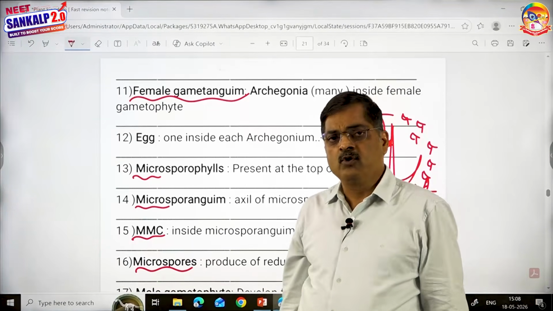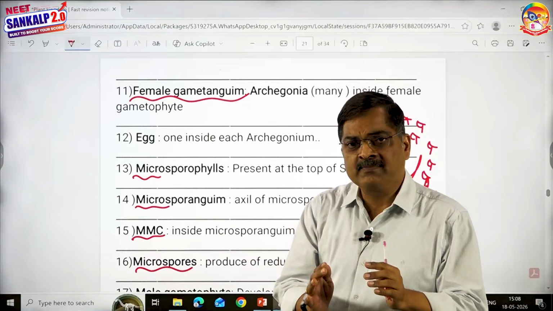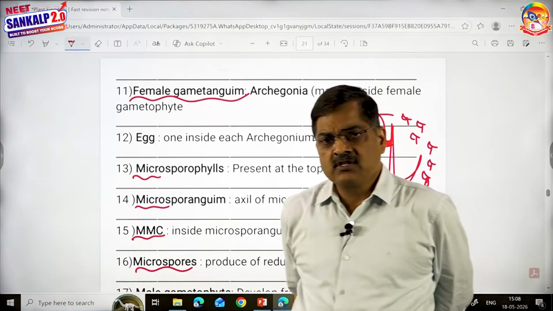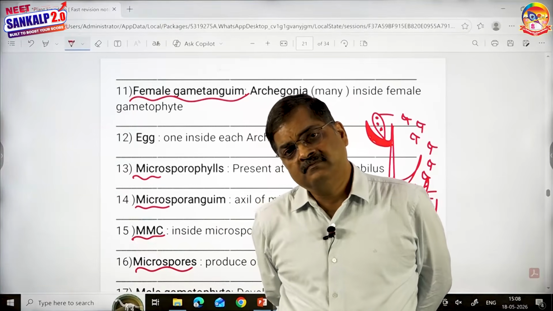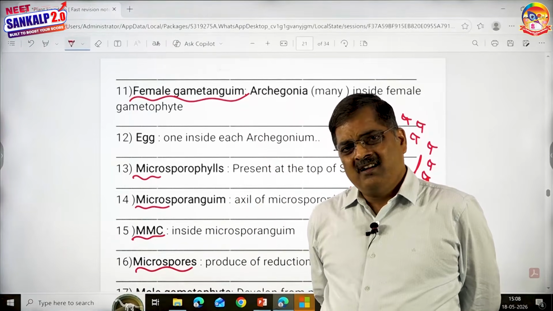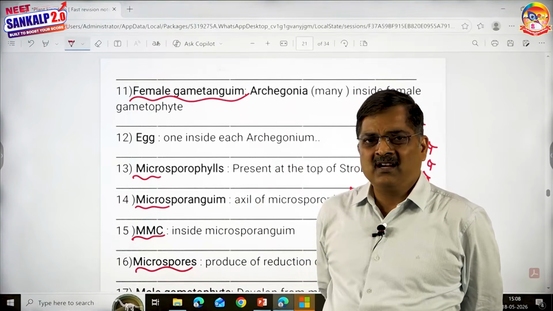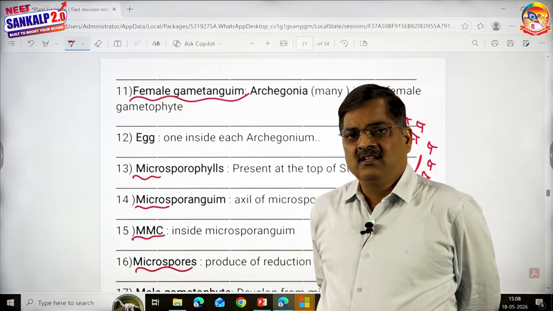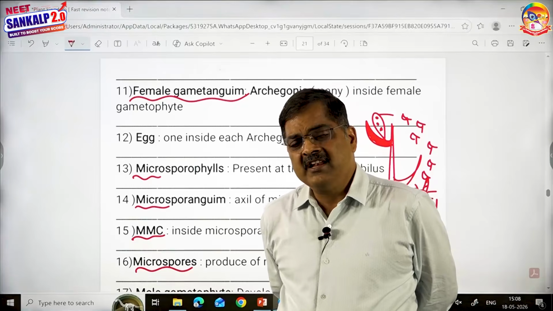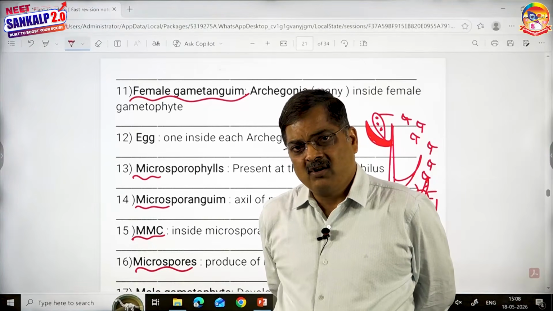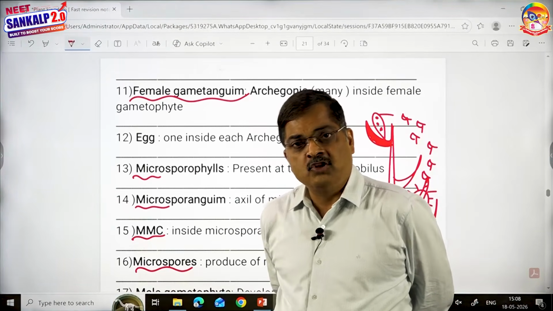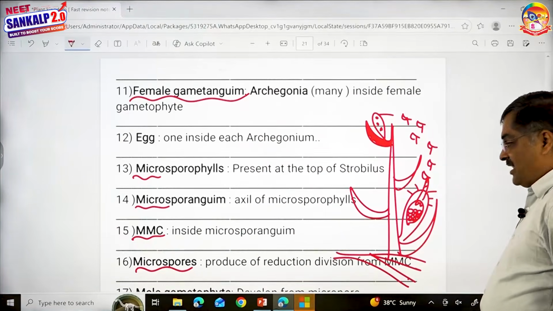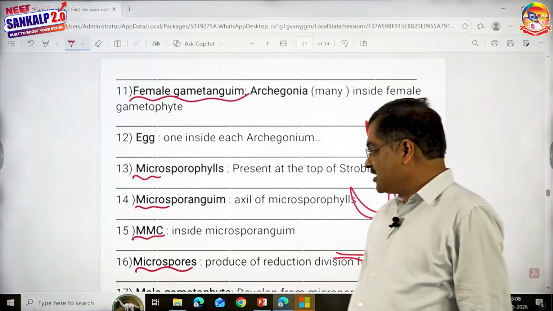Selaginella doesn't have an ovule because, no doubt, it has a megasporangium, but it doesn't have an integument. When there are no ovules, naturally no seeds. Selaginella shows many precursor characters to seed habit, but lost the character of seed production because the megasporangium is not covered by an integument. That's it. That's about the Selaginella unit, children, which I'm pretty sure you understood.